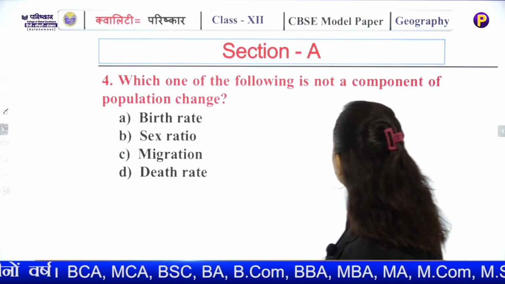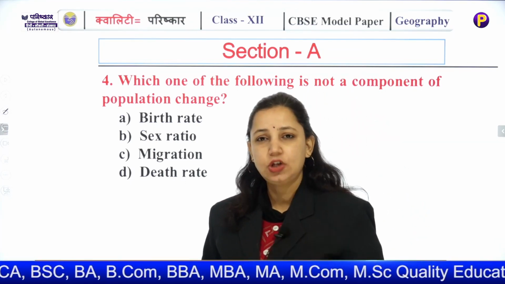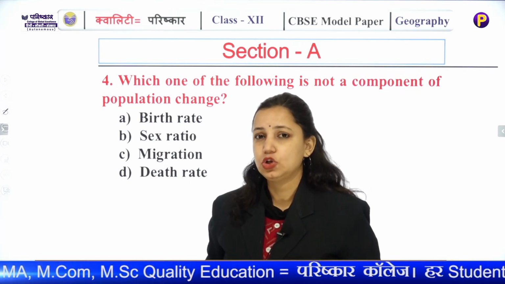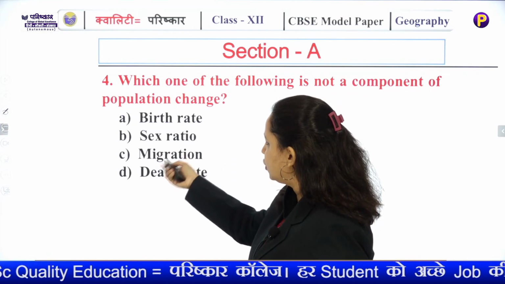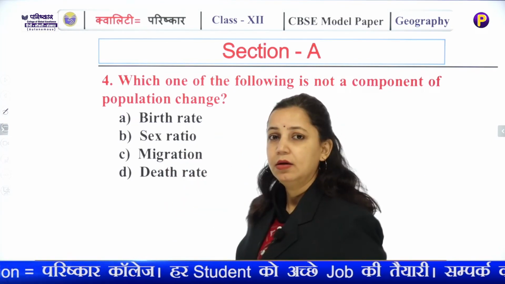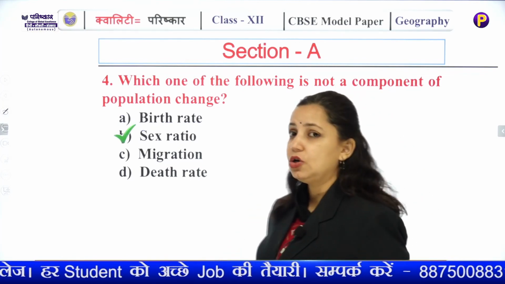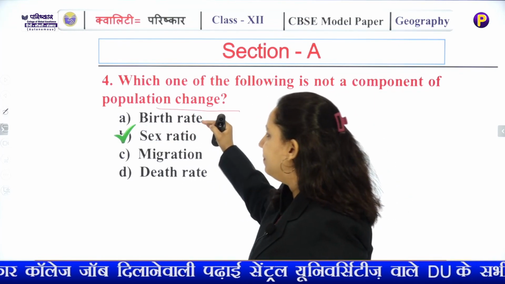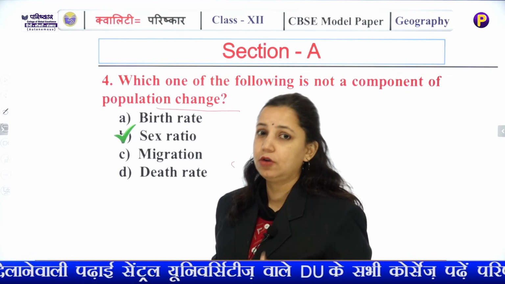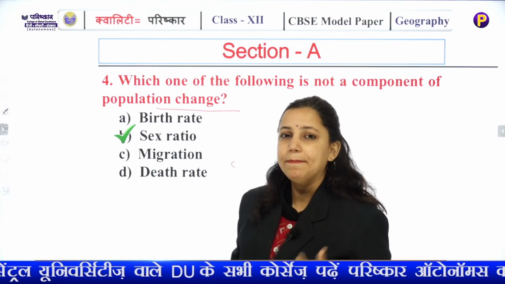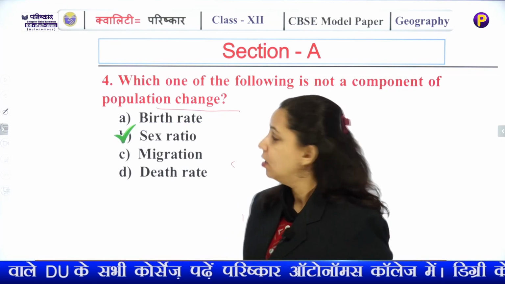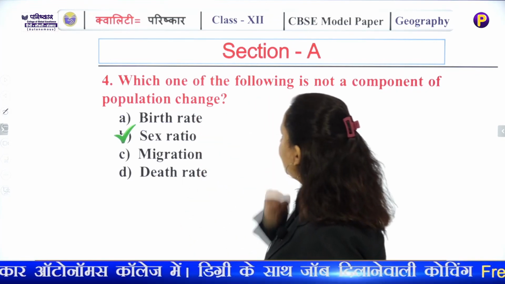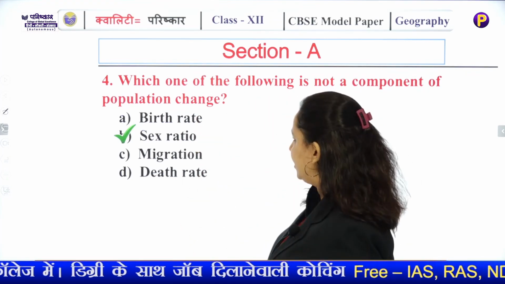Which one of the following is not a component of population change? So you should know the components of population change, which is given in your population chapter. Birth rate, sex ratio, migration, death rate. Among these, sex ratio is not a component of population change. By birth rate and death rate, there is change in population. Of course, migration also hugely impacts the population demographic structure of a region. So only the sex ratio does not comprise a component of population change.